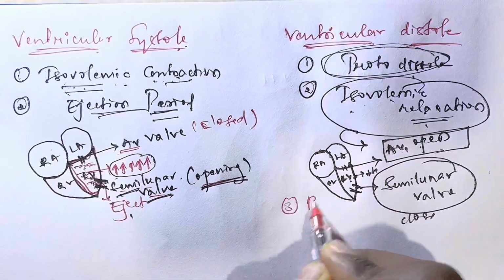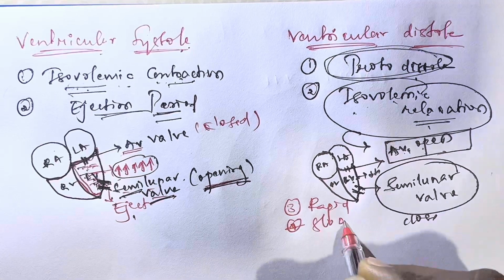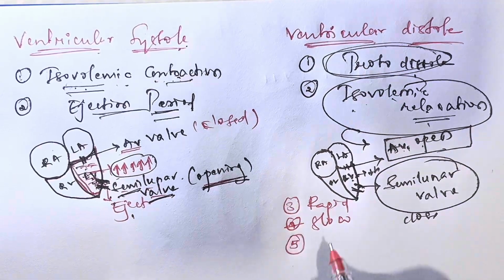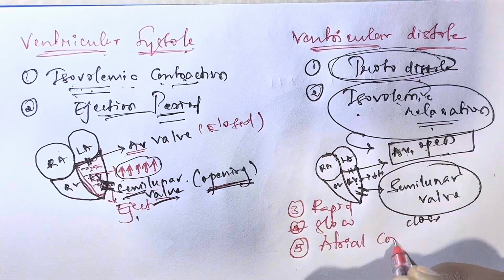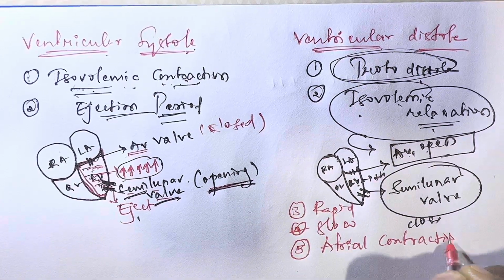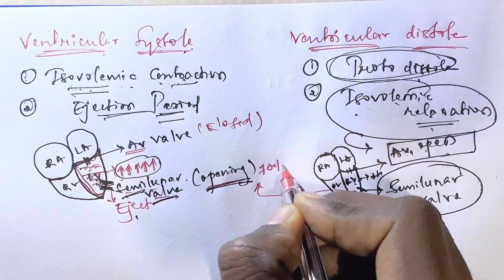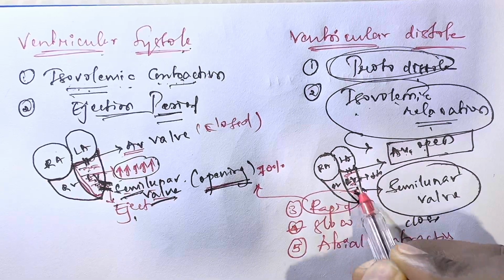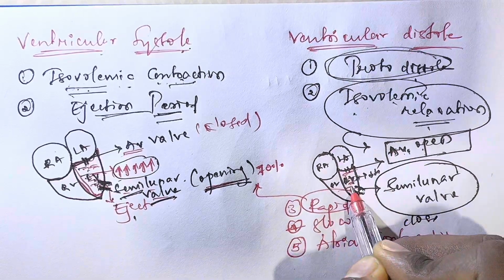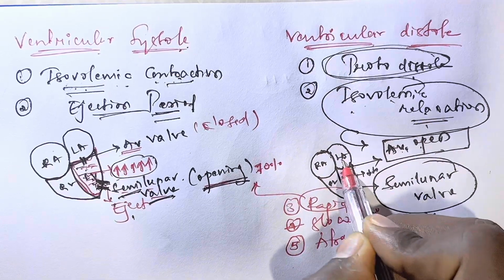After that, three things happen: one is rapid filling, one is slow filling, another one is atrial contraction. What is rapid filling? 70% of blood is filled inside the ventricle from the atrium. Slow filling means 20% of blood is filled from the atrium to ventricle.